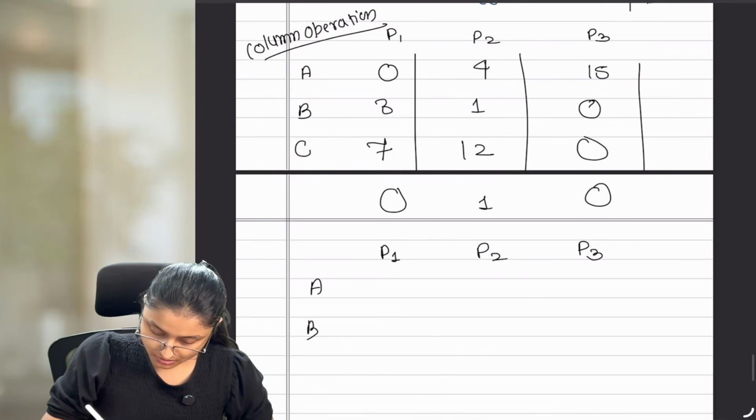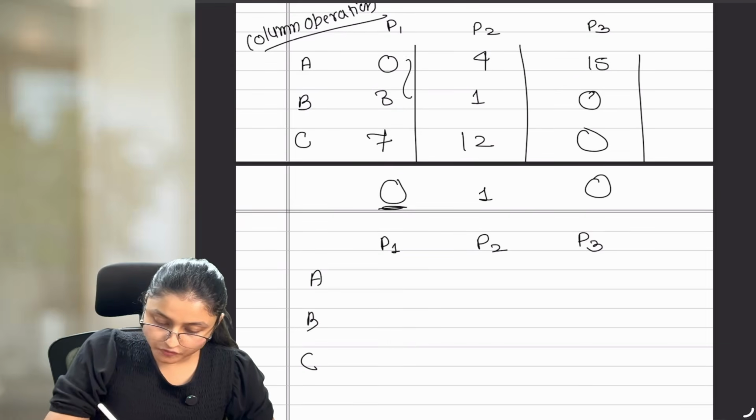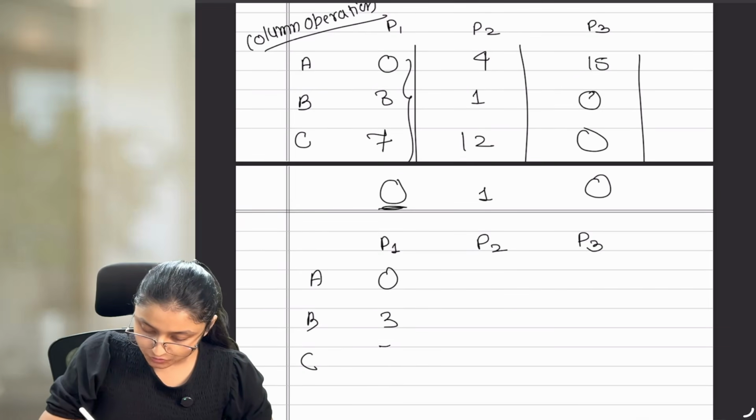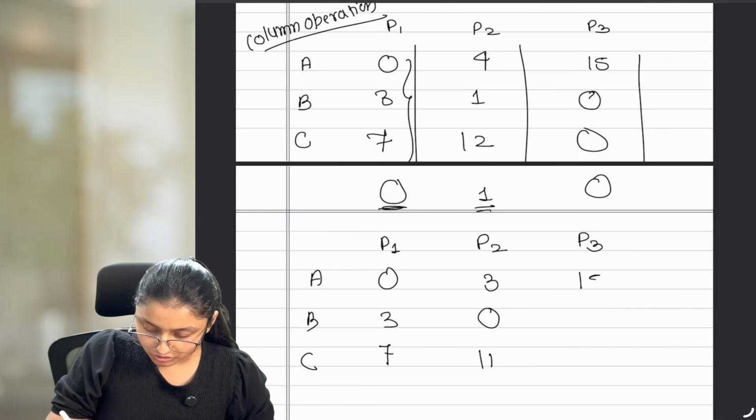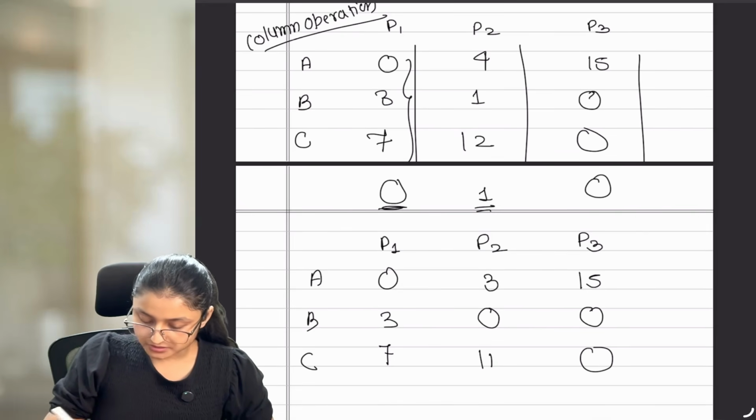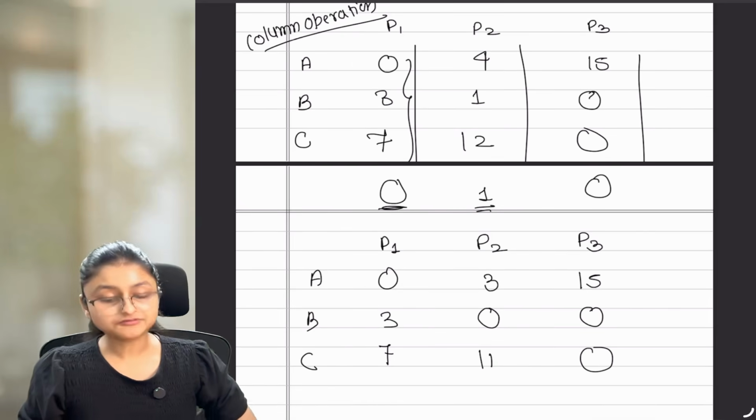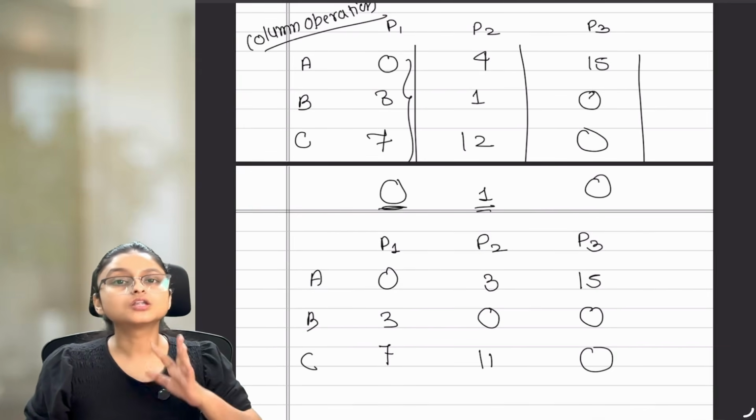A, B, C. As we are reducing 0 from all the values, we are going to get the same values. Here we have to reduce 1. So 4 minus 1 is 3, 1 minus 1 is 0, 12 minus 1 is 11. Then 15 minus 0 is 15 and again 0 and 0. This is what we are getting after following your row and column operation.